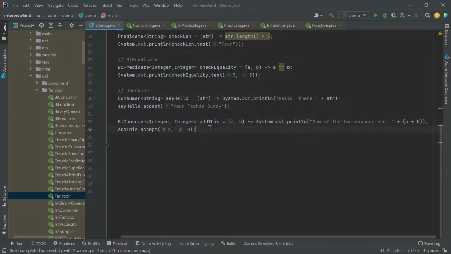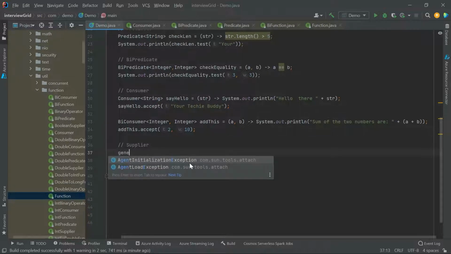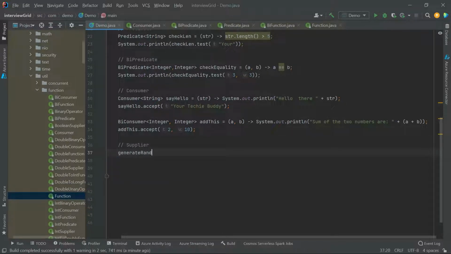Now let's move on to the last one, but important also, Supplier, right? As the name suggests, Consumer is something which consumes. Similarly, Supplier is something which supplies us, right? It does not take any input, it supplies us. To give an example for this, I would do, suppose, generateRandom. I'll just generate a random number. So it will take nothing.